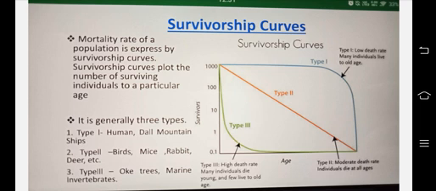So this is how the survivorship curves work. Type 1, humans: many individuals live to old age. Type 2, moderate death rate: individuals die at all ages, like birds, mice, rabbits, deer, etc. Type 3, high death rate: many individuals die young and few live to old age.